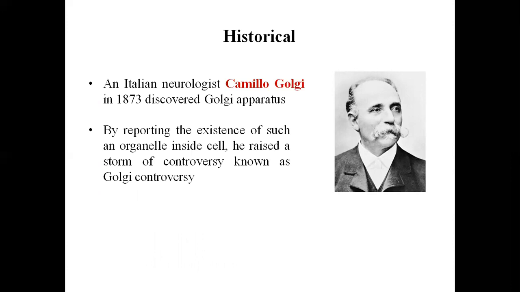So the basic history of the Golgi complex is as follows. An Italian neurologist, Camillo Golgi, in the year 1873 discovered the Golgi apparatus. By reporting the existence of such an organelle inside the cell, he raised a storm of controversy known as the Golgi controversy.